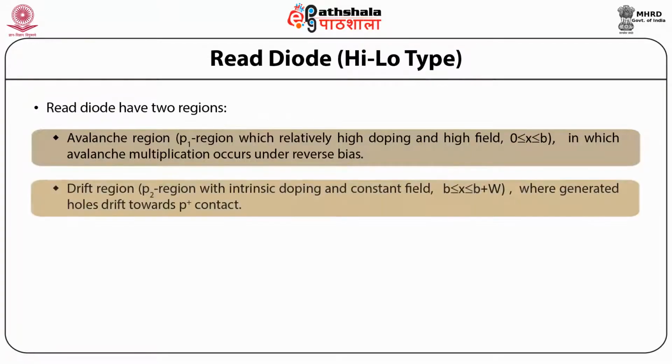Second is the drift region, that is the P2 region, with intrinsic doping and constant field, where x is varying from b to b plus W, where generated holes drift towards the P plus contact.